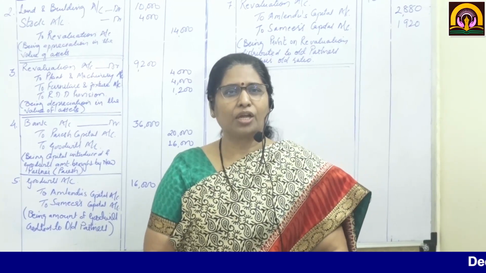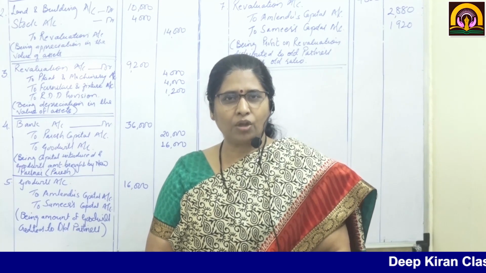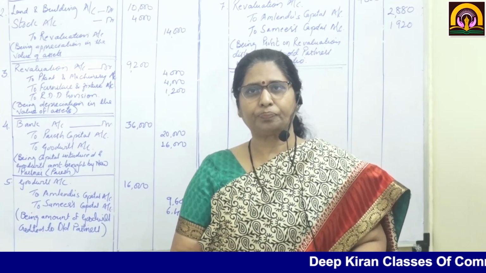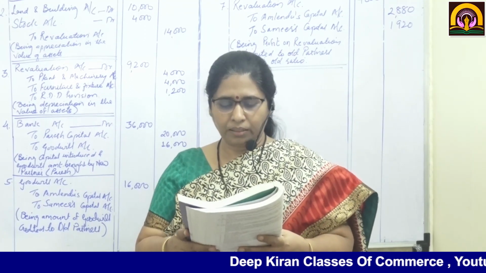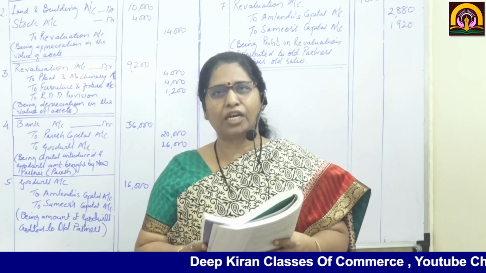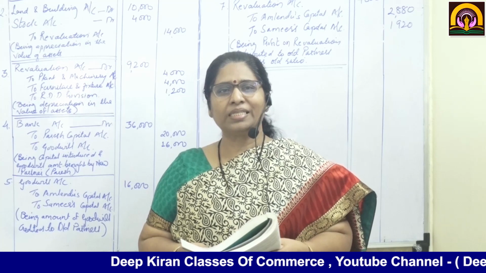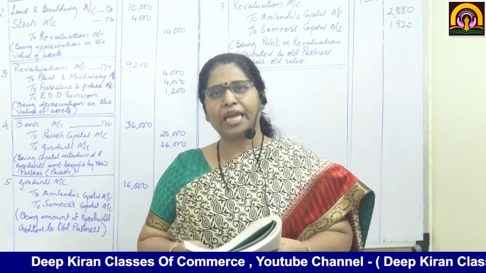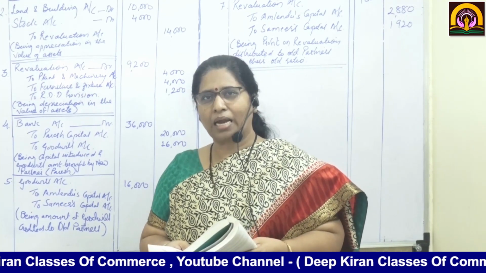Hello students, today we are going to solve the second sum from your textbook. I'll read out the sum for you. Almendu and Samir share profits and losses in the ratio of 3:2. This is their old profit sharing ratio. Their balance sheet as on 31st March 2017 is as under.